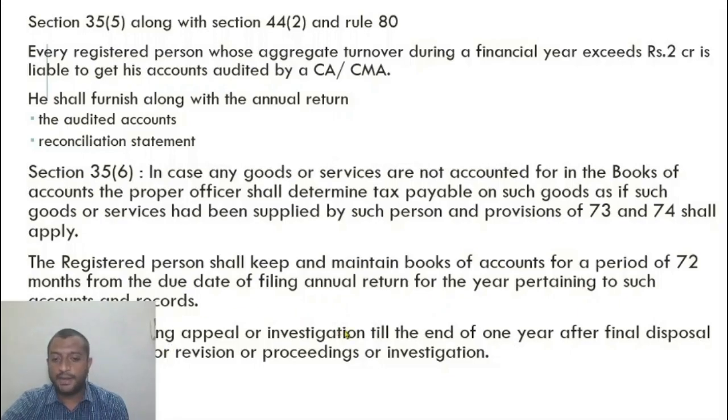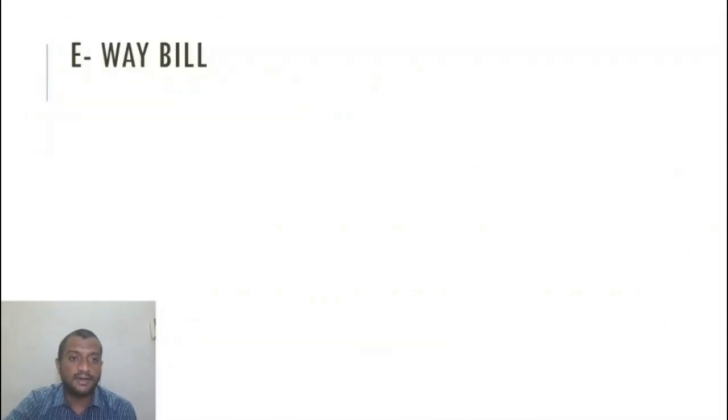In case of pending appeal or investigation, if an appeal or investigation is pending, till the end of 1 year after the disposal of such appeal or revision or proceedings or investigation, the accounts and records shall be maintained.